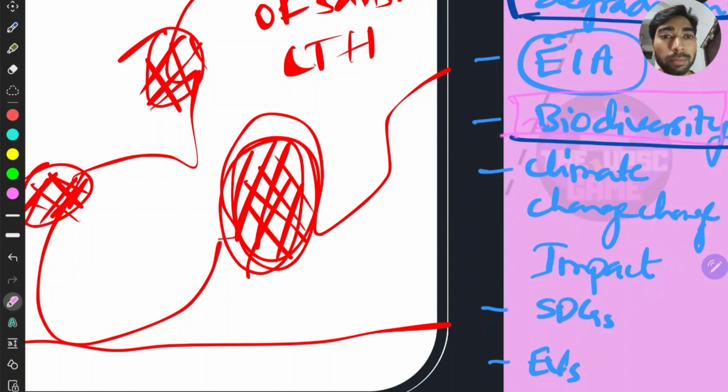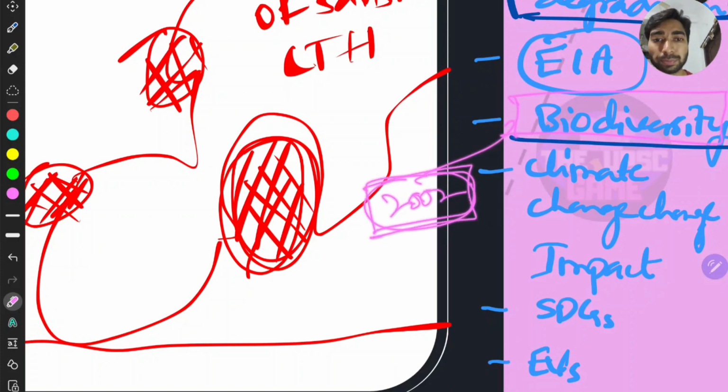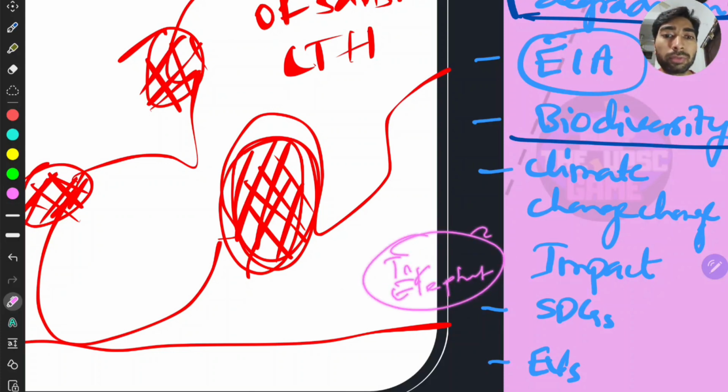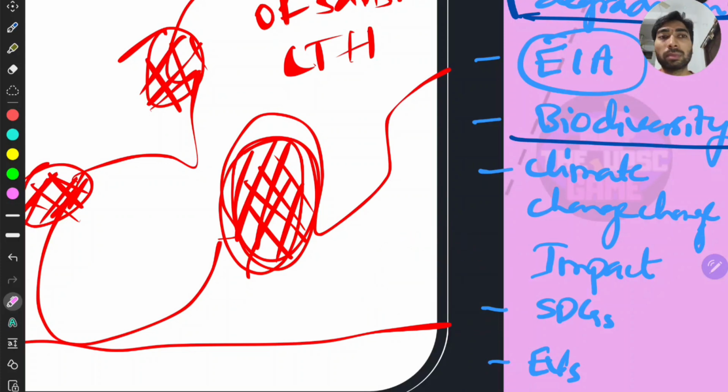And when we say biodiversity, the Biodiversity Act 2002 is of very much importance. And for prelims, we have to learn all the national parks, tiger reserves, elephant reserves, and do the map work for sure. It is very important.